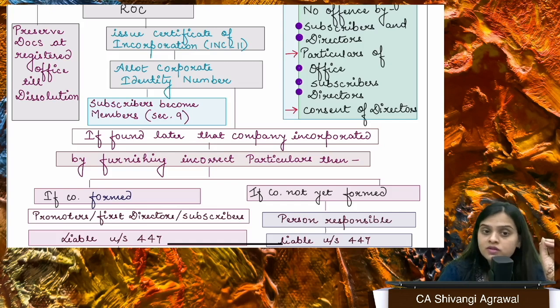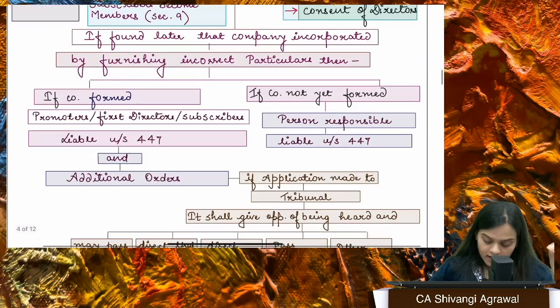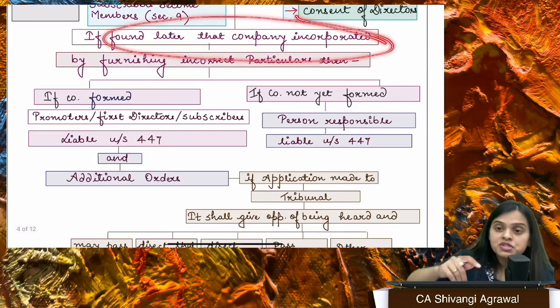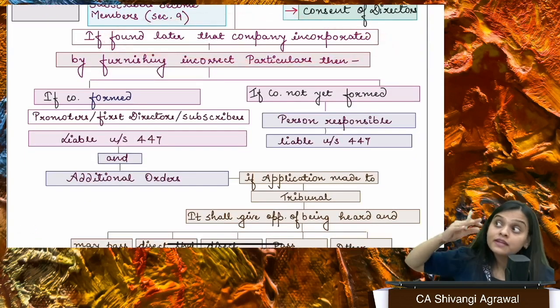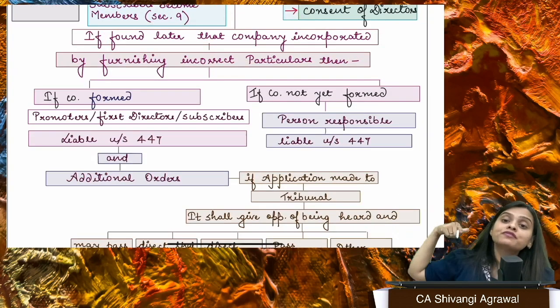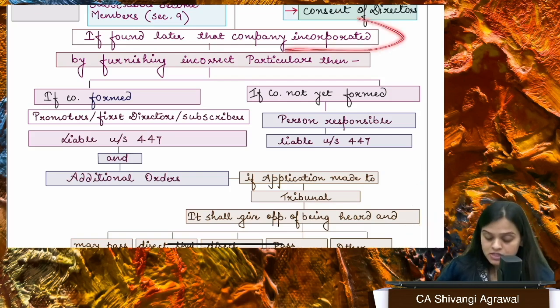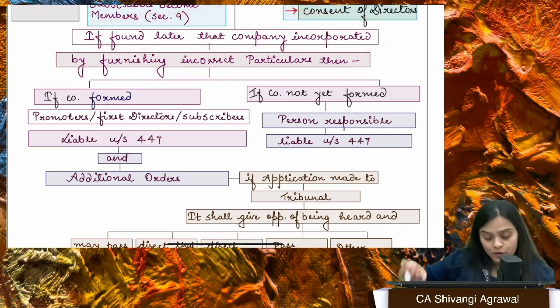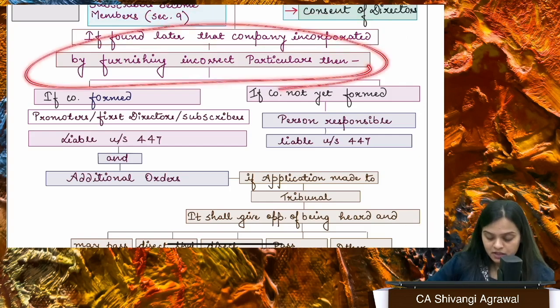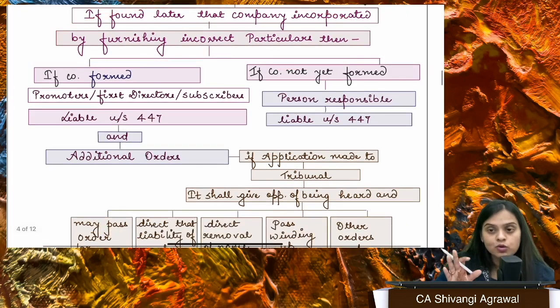Please don't think that you can skip this particular part, right? Now, just like we studied that if it is found later that you have reserved the name by furnishing incorrect information, there's a penalty. Likewise, if it is found later that you have incorporated the company by furnishing incorrect information, there could be two situations.